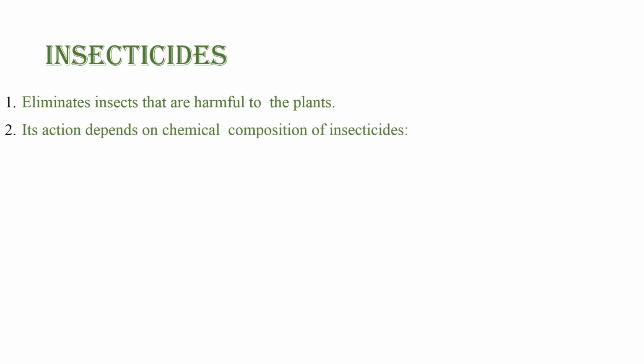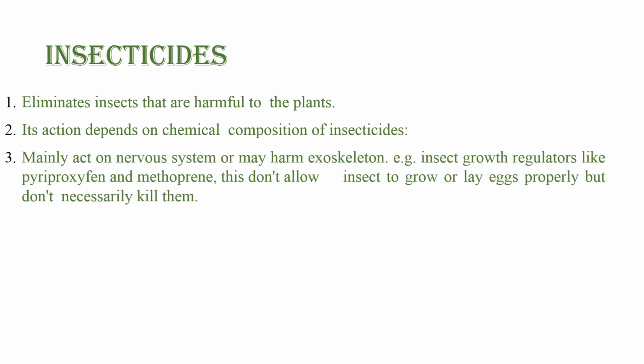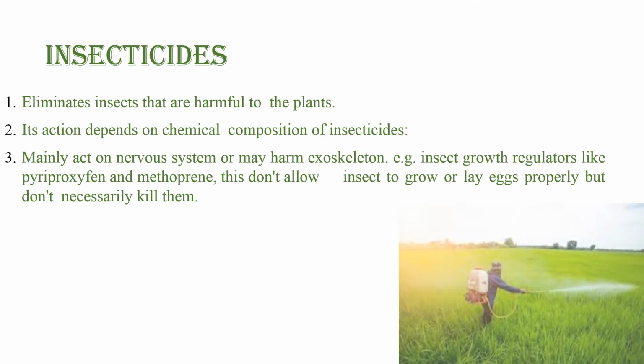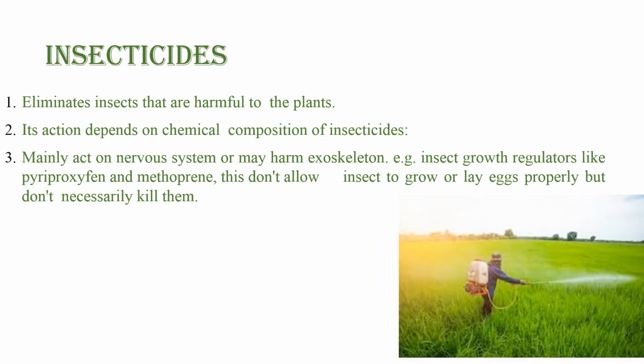Its action depends upon the chemical composition of the insecticide, and they mainly work on the nervous system and may harm the exoskeleton. For example, insect growth regulators like pyriproxyfen and methoprene do not allow insects to grow or lay eggs properly, but do not necessarily kill them. Fine.